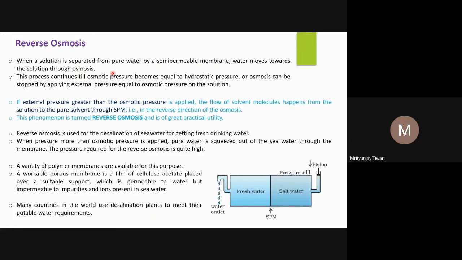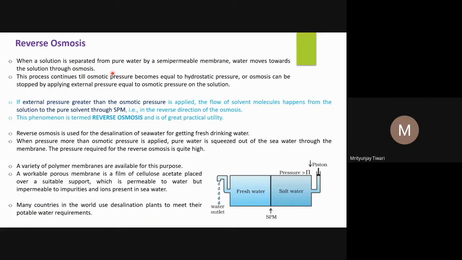If you reverse this process, suppose you apply certain techniques, and because of those techniques the movement of water molecules happens from the hypertonic solution to the hypotonic solution, from the highly concentrated solution to the lower concentration, this process is reverse osmosis. Or if the movement of water molecules happens from the solution, of any concentration, whether dilute or concentrated, to the pure solvent, this process will be called reverse osmosis.